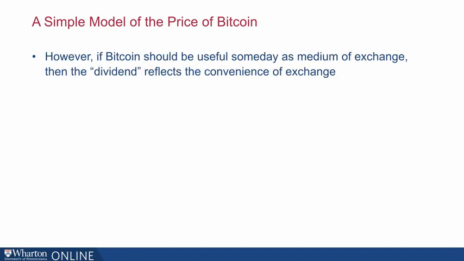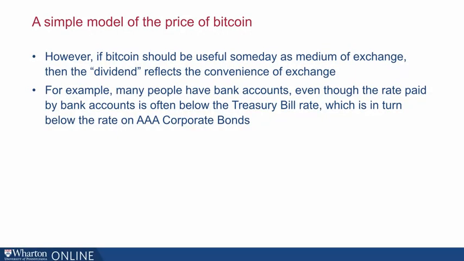However, if Bitcoin might be useful someday as a medium of exchange, then maybe we can think about the dividend a little bit differently. The dividend reflects the convenience of exchange. Now, this is not such a crazy concept. For example, it is typical to have a bank account, even though the rate paid by a bank is often below that of the Treasury bill rate.